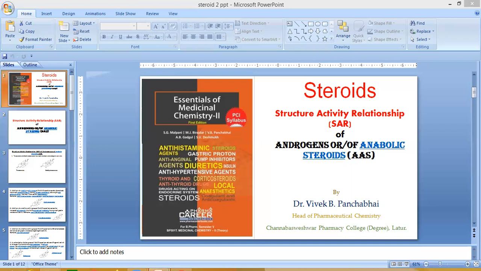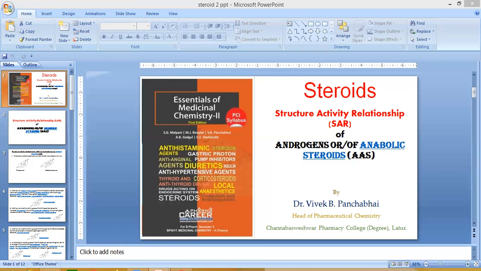Next SAR point, that is removal of the ketone group from the C3 position. Here there is no keto double bond O present. Absence of the double bond O group at the C3 position can dramatically decrease the androgenic agonist activity, but render the steroids into androgen prohormones. Examples are ethylestrenol, deoxymethyltestosterone. This is the structure of ethylestrenol. Here there is no keto group present at the C3 position.